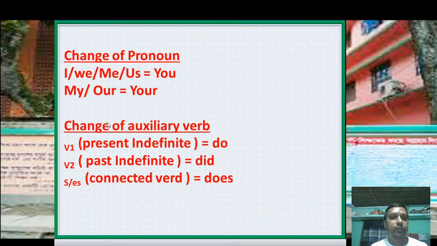Another change is the verb. For verb 1 or present indefinite, you have to use do as the auxiliary verb. For verb 2 or past indefinite, you have to use did as the auxiliary verb. For s or es connected verbs, you have to use does.